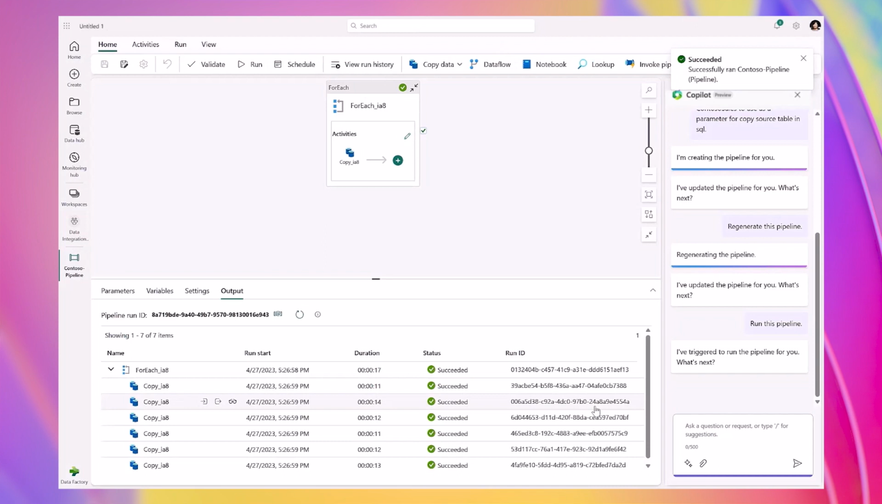This is how we're bringing Copilot into Data Factory to improve data engineers' productivity, making data integration easy by allowing you to describe complex tasks in natural language. Thank you for viewing this sneak preview. We're excited to share with you what you can do with Data Factory in Fabric.